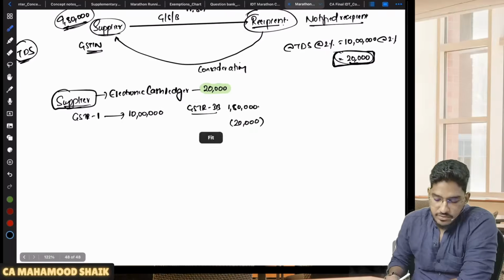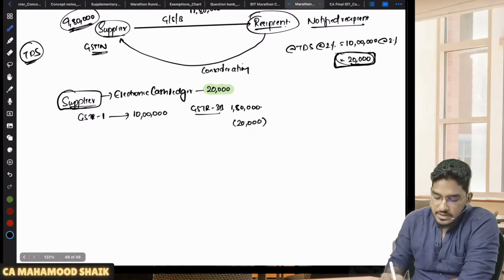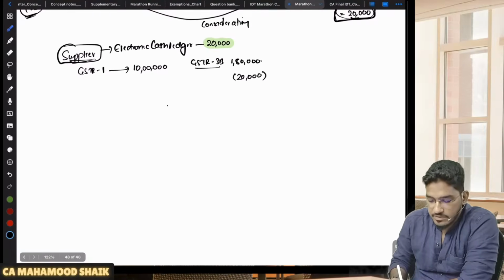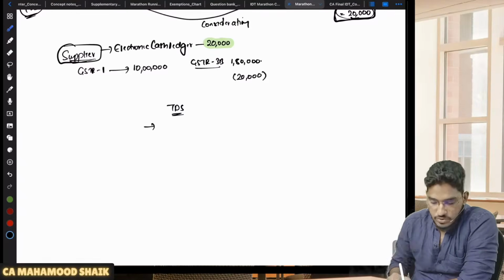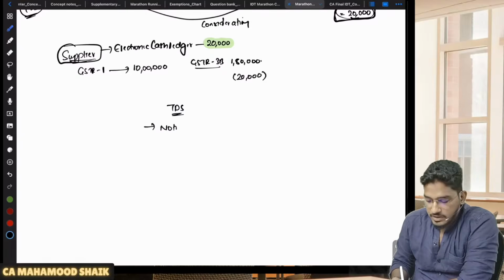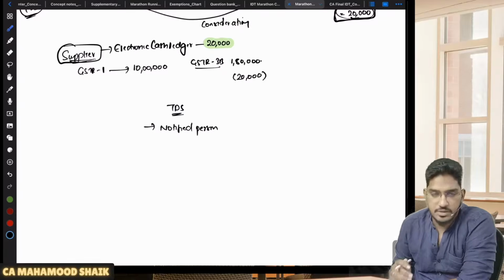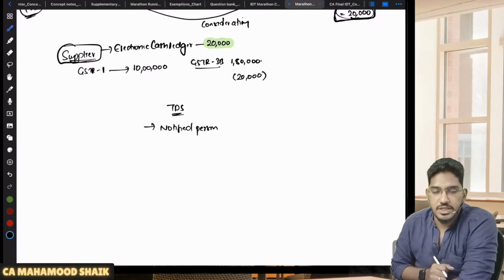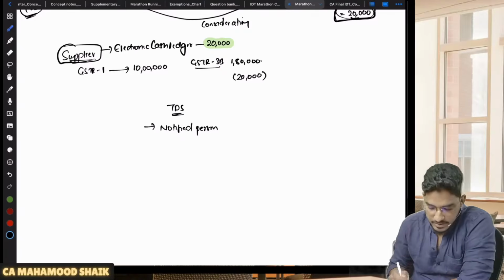Now we have to understand a few things associated with it. Sir, you told the recipient is a notified recipient. When will TDS become applicable? TDS will become applicable subject to some conditions. Number one, the recipient should be a notified recipient. Not for every recipient will TDS become applicable. The recipient should be a notified recipient.